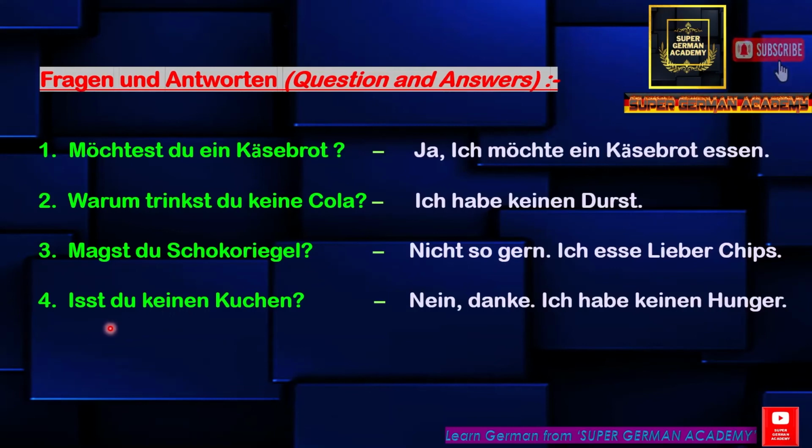Fourth one. Isst du keinen Kuchen? Don't you eat a cake? Here isst du keinen means don't you eat. Kuchen means cake. Nein danke, no thanks. Ich habe keinen Hunger. I have no hunger.